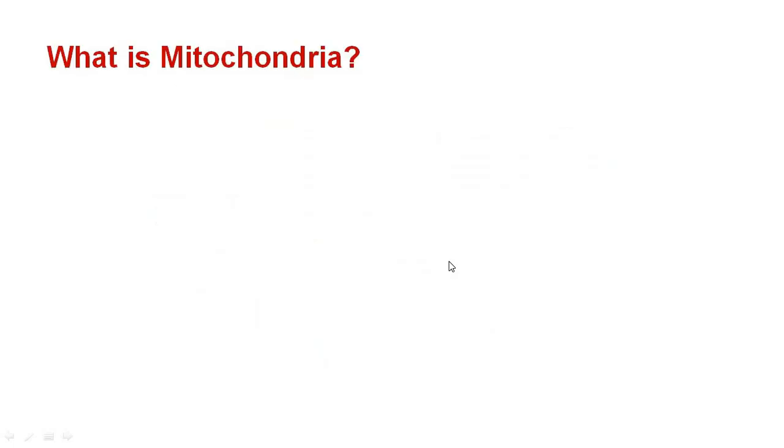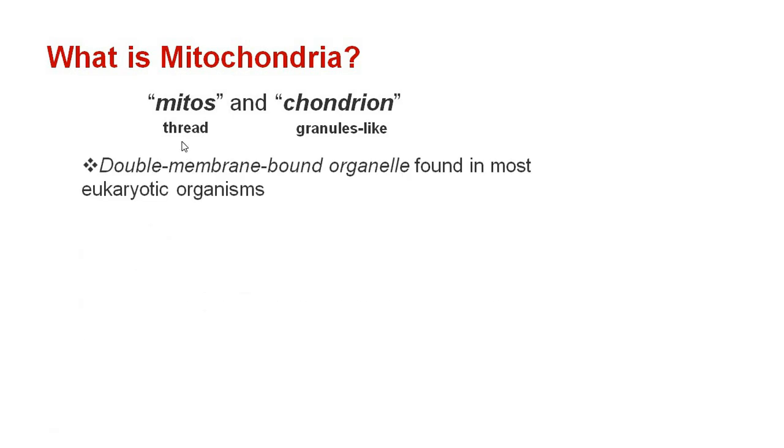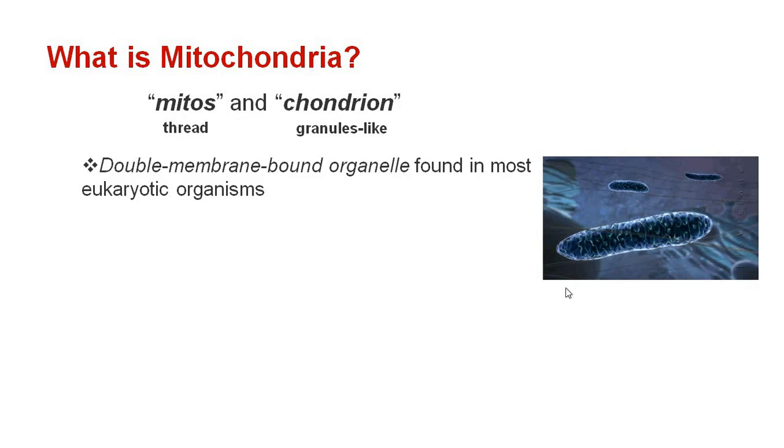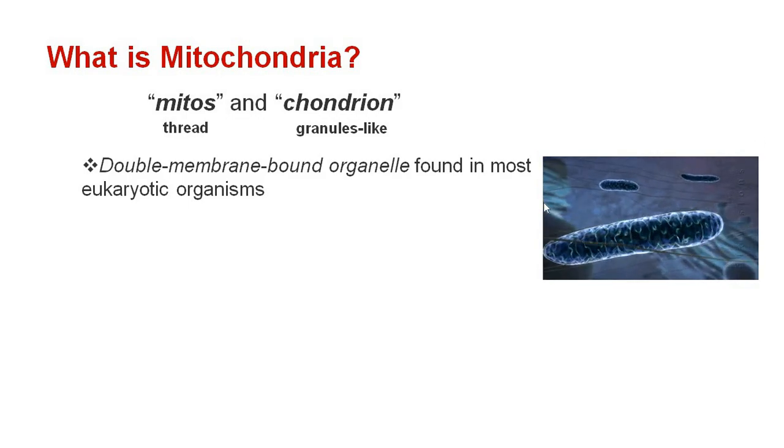Well, mitochondria is composed of two words, mitose and chondrion. Mitose means thread-like and chondrion means granules-like. So, mitochondria is a cell organelle which is a thread-like granular structure. It is a double membrane bound organelle which is found in most eukaryotic organisms. This is what mitochondria looks like.